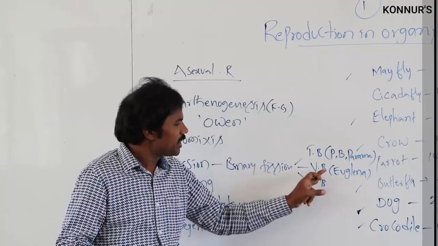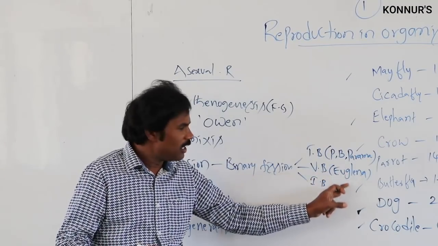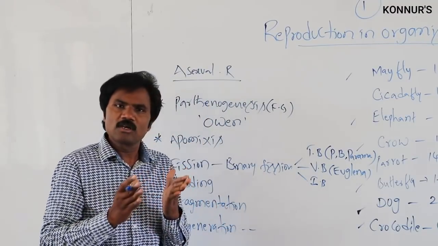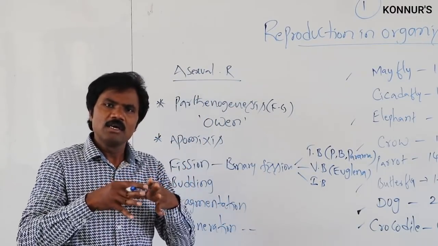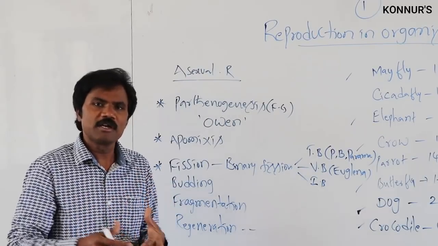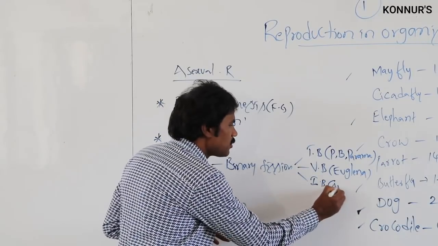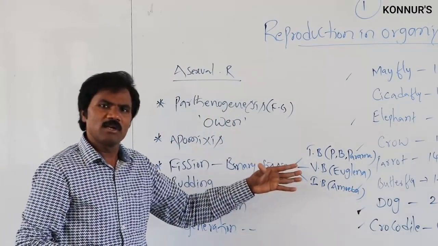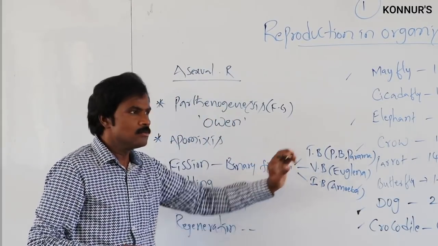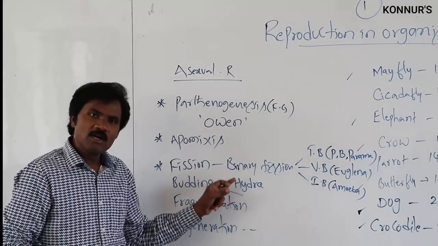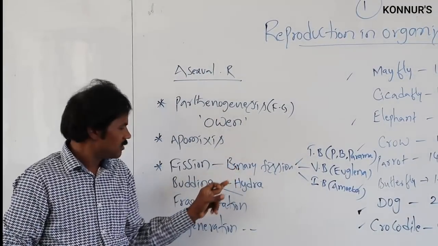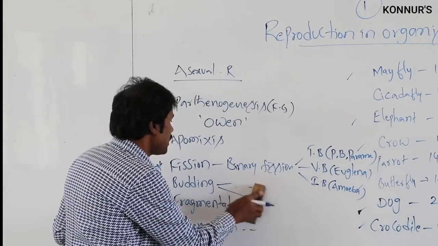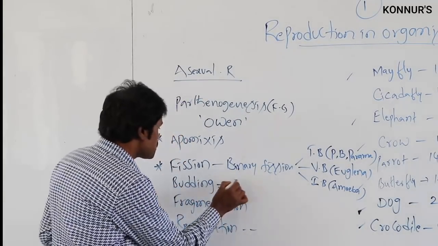Then vertical binary fission, euglena. Then irregular binary fission, there is no particular area. Automatically, irregularly, the fission takes place. Normally, one can observe it in amoeba. So normally, according to our book, they have given related to budding. One is the independent budding which takes place in yeast.